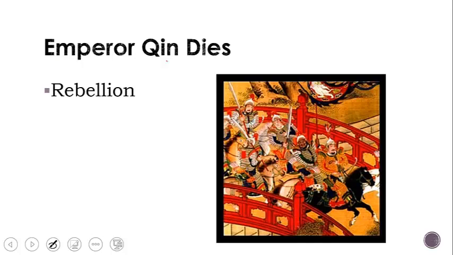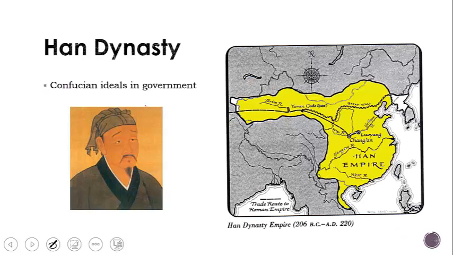Then Emperor Qin died, and the people created a great rebellion. In other words, they decided that they didn't want to have the kind of life they were living anymore, and they were going to take over the government. After they took over the government, Emperor Han rose to power. Emperor Han started to include Confucian ideals into the government.